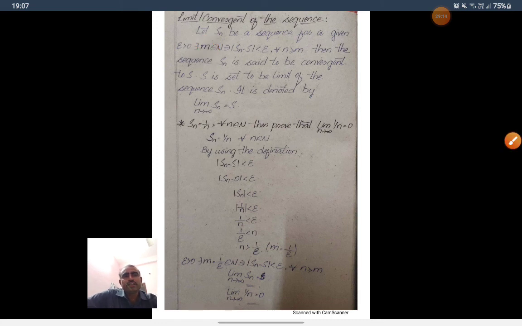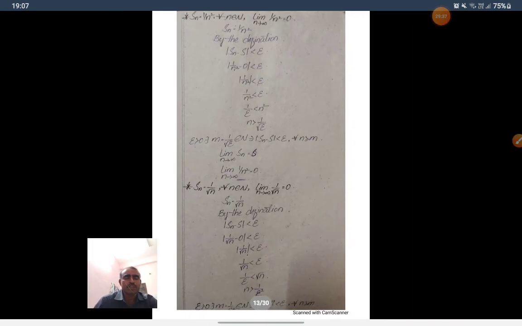So the given sequence is 1 by n. So 1 by n less than epsilon, which gives 1 by epsilon less than n. So n greater than 1 by epsilon. If you take m is equal to 1 by epsilon, then |Sn minus S| less than epsilon. So Sn converges to S, particularly S is here 0.